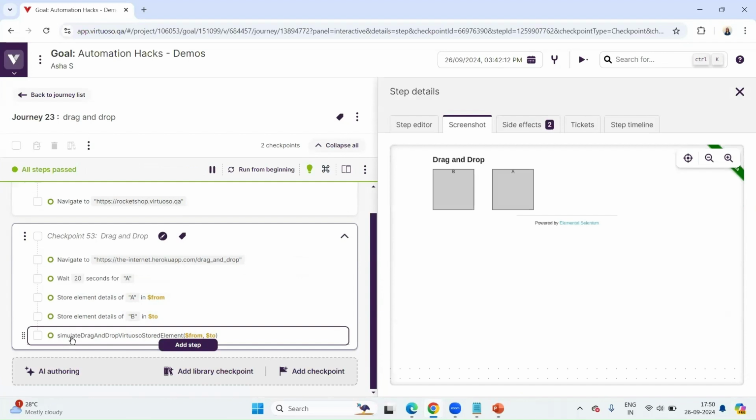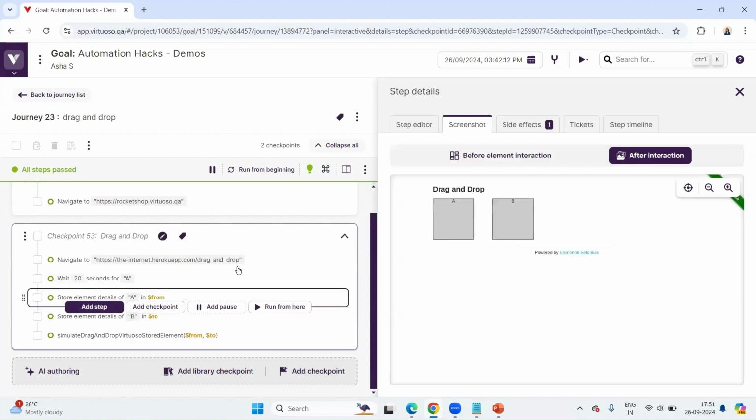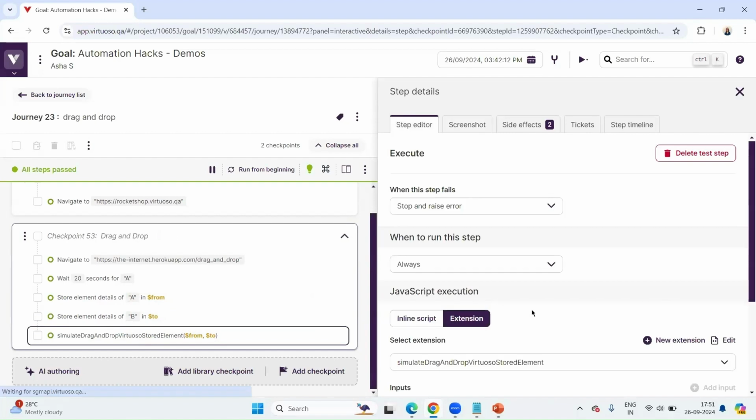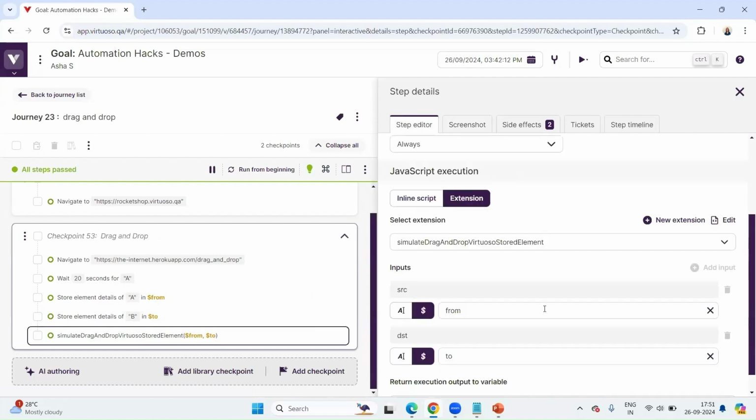This simulate drag and drop extension is again an extension that is stored in our docs.virtuoso. So that's available for everyone to add. And here what we do is we give the element details of the source and then the destination. And all we have to do is just write it, and there is no return used here because we are performing some action.